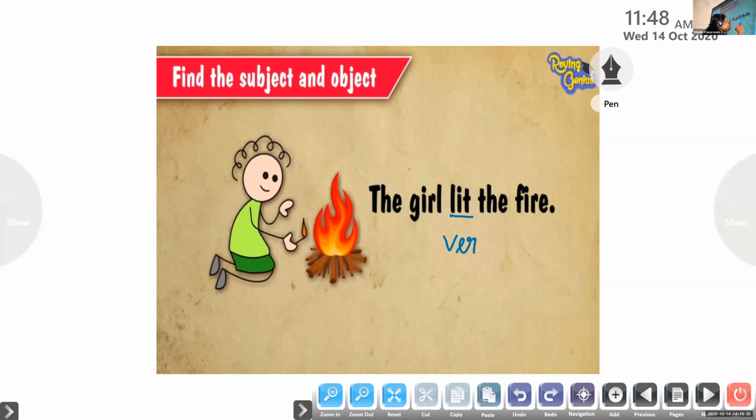After finding out the verb, what we have to do in order to find out the subject of the sentence? Ask a question.